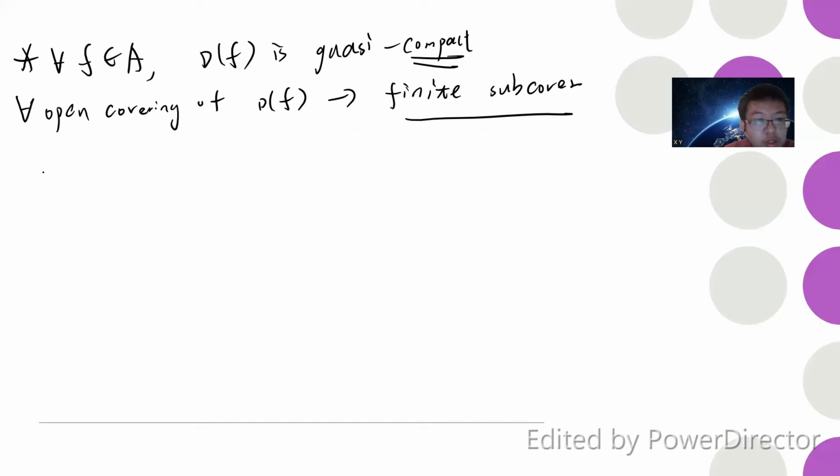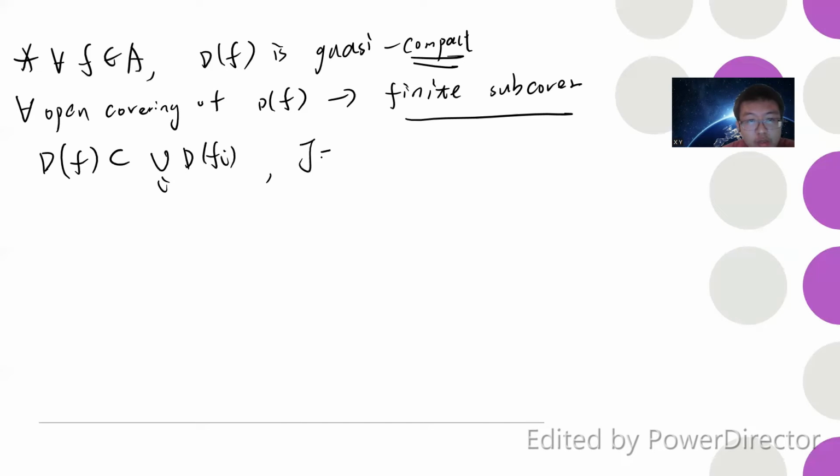Okay, so basically the goal is to show that if D of F is the union of distinguished open sets, because we usually need to show it for all open coverings, right? But we already proved that the D of Fi form a basis, so we only take this form, and then we want to show that this has a finite subcover.